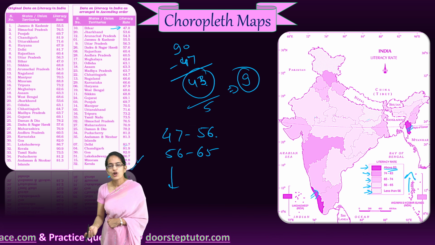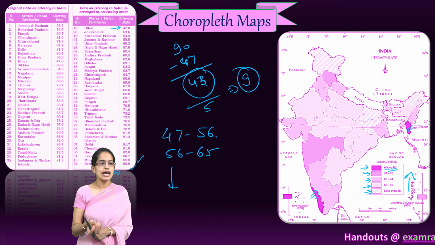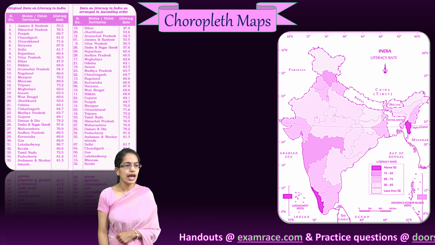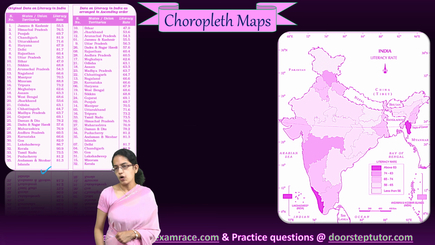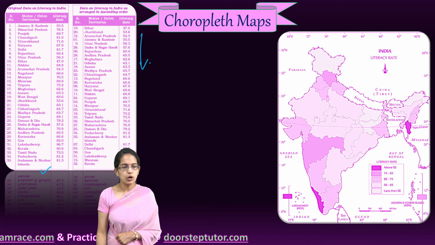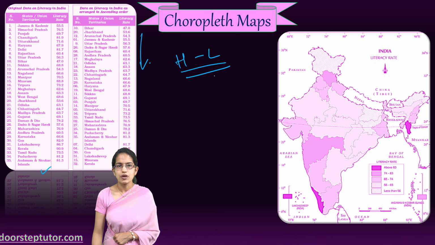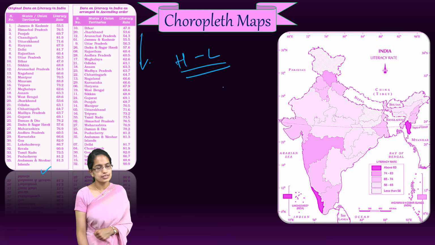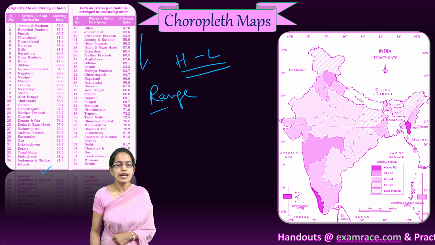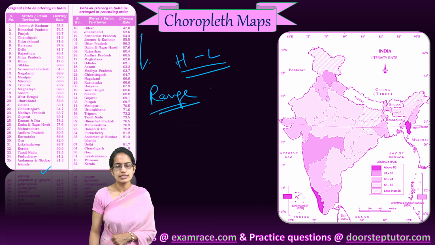What is the rule for doing a choropleth map? When you have the states that are there, under this we have Jammu Kashmir to all the states that are represented here. We arrange them in ascending order. We take the difference of the highest value minus the lowest value, and that would give me the range. Now with this range I divide it into feasible numbers. So let's say I want to represent all the literacy in sets of 5.